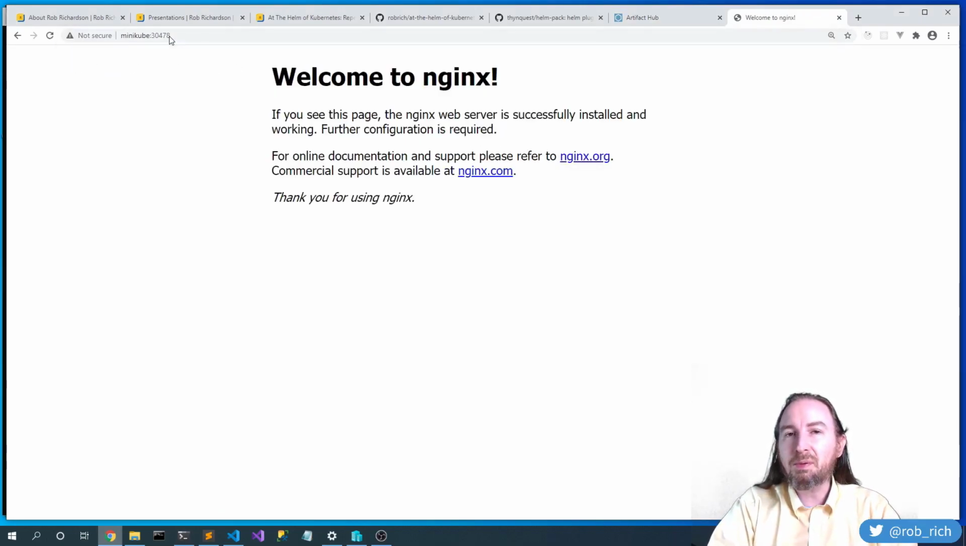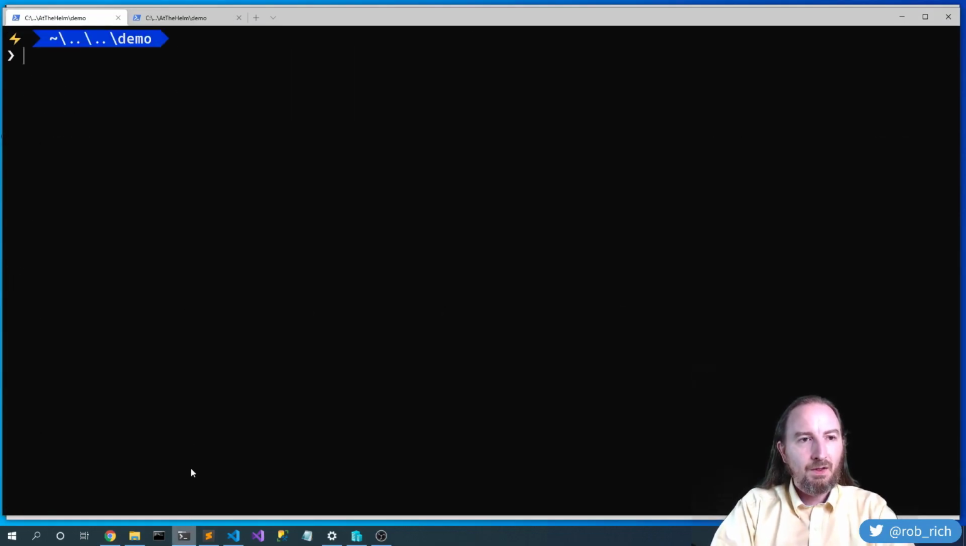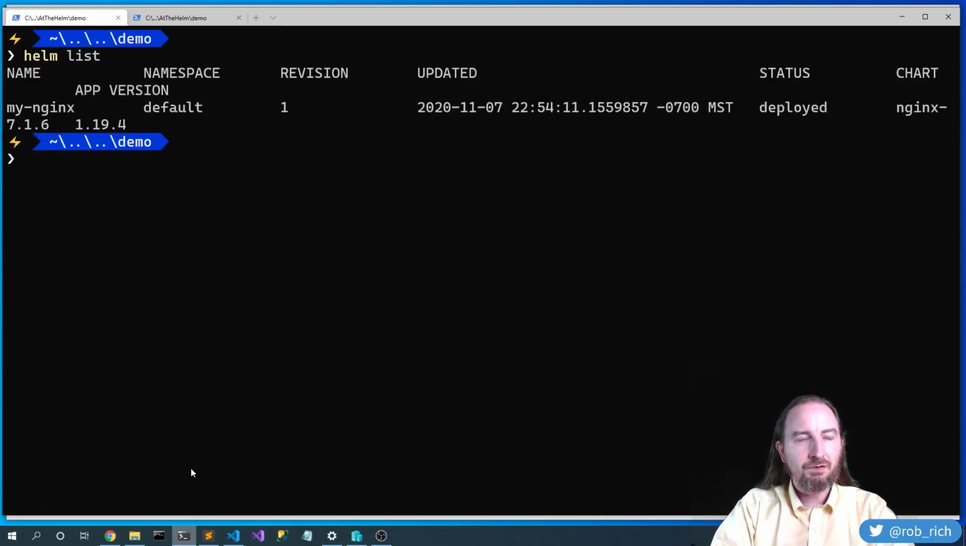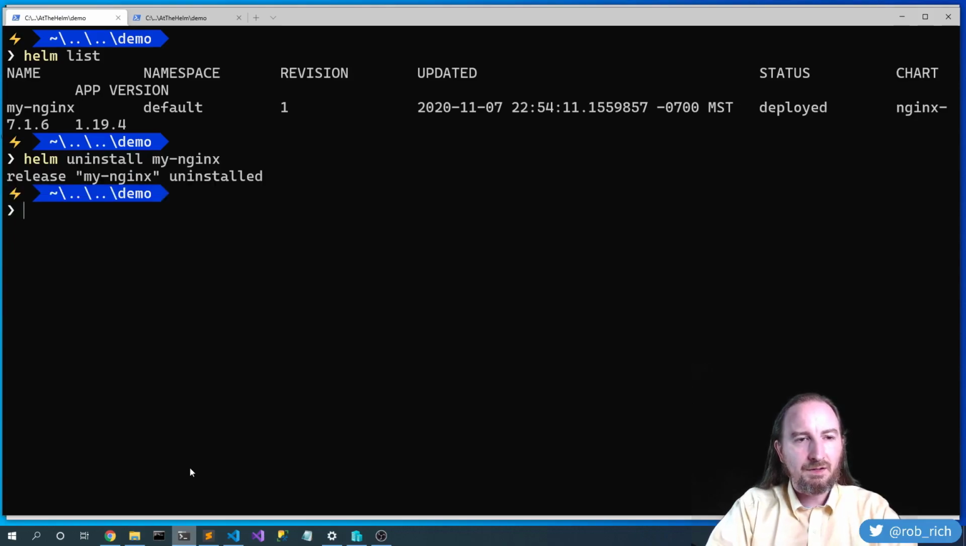I didn't need to worry about any of the details of the YAML file. What was the service type? What were the details? I can definitely override anything in their values.yaml file if I need to. But all of the particulars of getting Nginx installed, those were all handled for me. That's perfect. Just as easily, helm list, there's my nginx, helm uninstall my nginx, and it's gone.